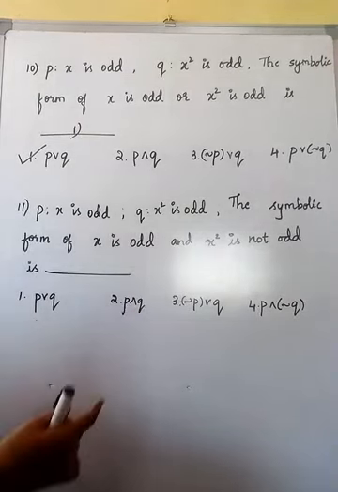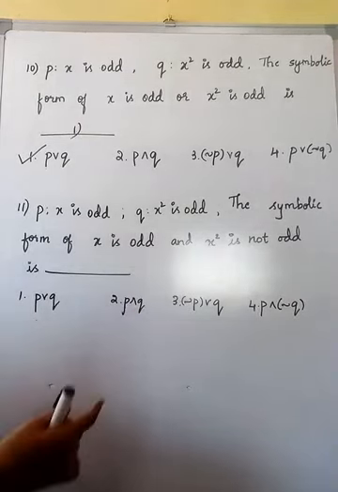So students, now let us move on with the next question. Here there are two component statements, can you check? It is the same as the previous question, but the statement has been changed. What has changed? "If x is not odd". So the connecting words are if, then. Can you check? If and then are present here. So in this, if x is not odd, then x square is odd. We need to represent this symbolically. Yes or no? So here we need to consider the symbol implies. Here all are having the symbol implies.